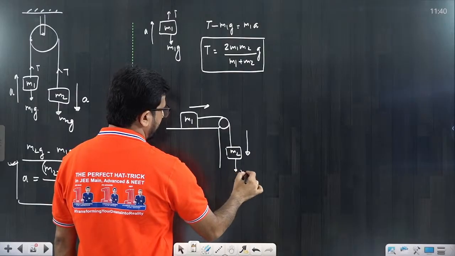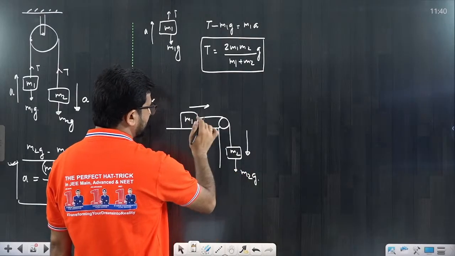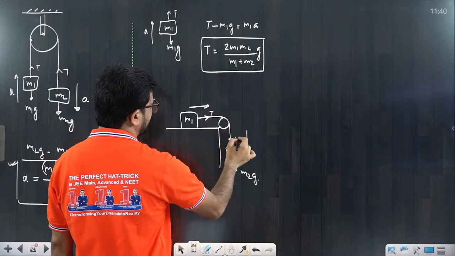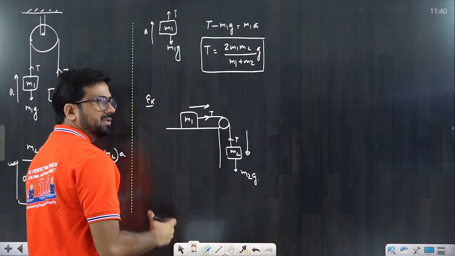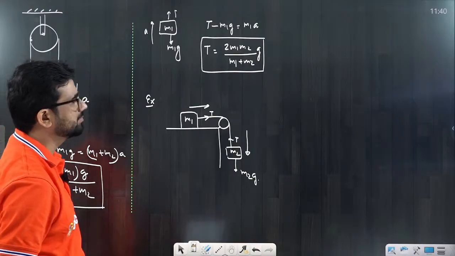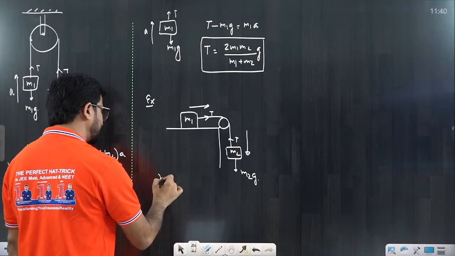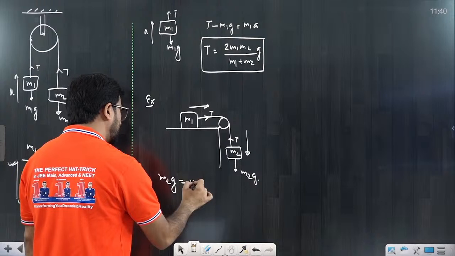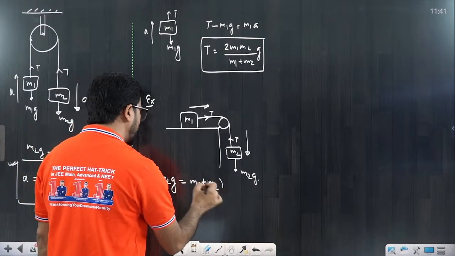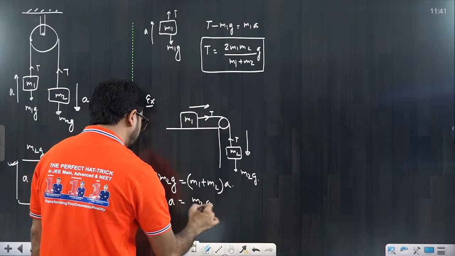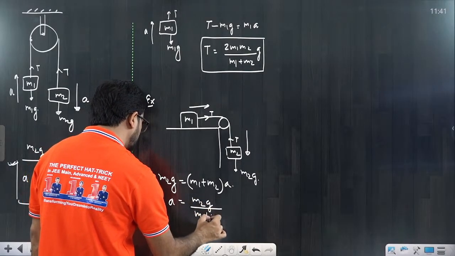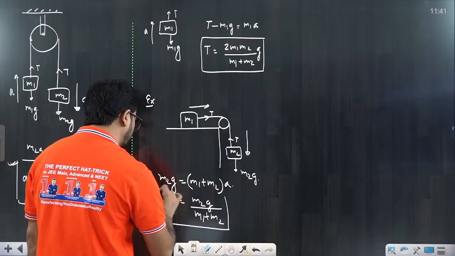Mass m2 has weight m2g, but in the horizontal direction the only force is tension. So the driving force in this situation is only m2g. m2g is equal to m1 plus m2 into a. So a is equal to m2g divided by m1 plus m2. That is the simple answer.